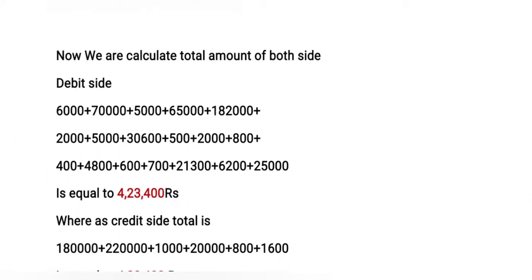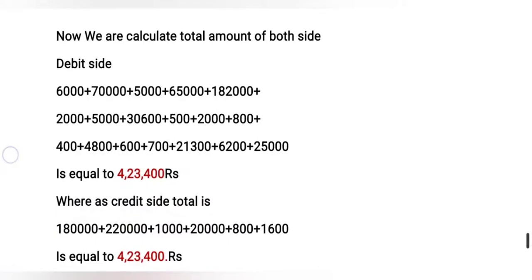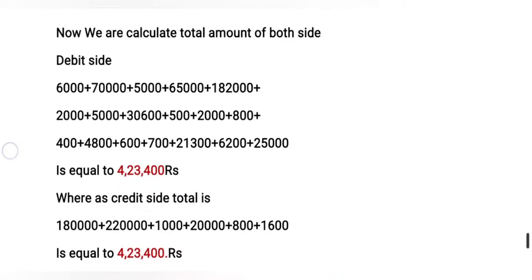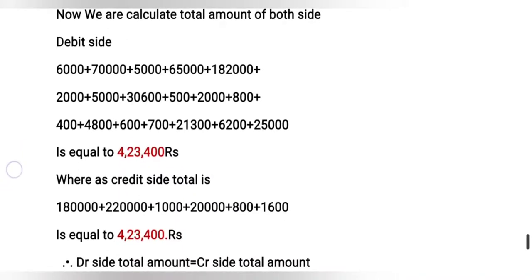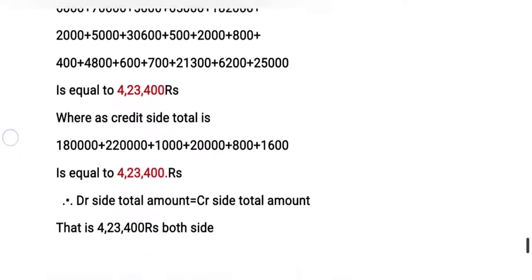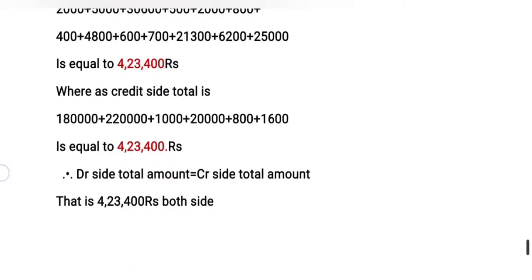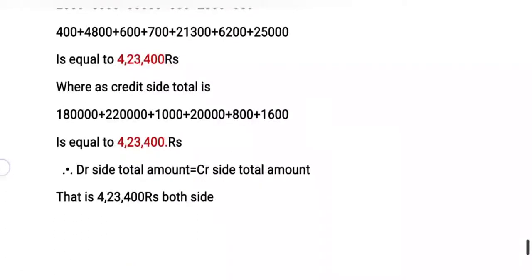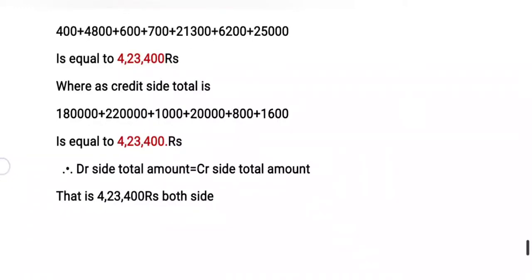Debit side: 6,000 plus 17,000 plus 5,000 plus 65,000 plus 1,82,000 plus 2,000 plus 5,000 plus 30,600 plus 500 plus 2,000 plus 800 plus 400 plus 4,800 plus 600 plus 700 plus 21,300 plus 6,200 plus 25,500, it is equal to 4,23,400 rupees, whereas the credit side total is 1,80,000 plus 2,20,000 plus 1,000 plus 20,000 plus 800 plus 1,600, it is also the same, 4,23,400.